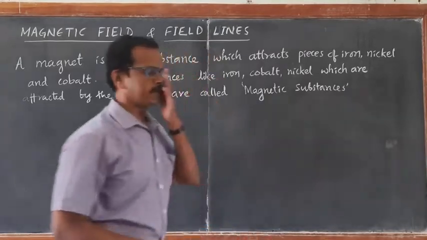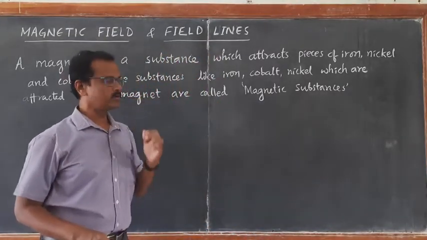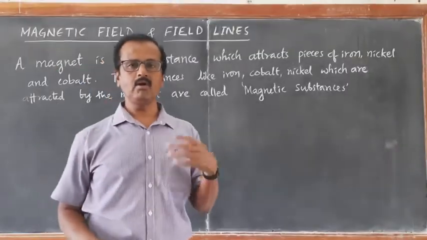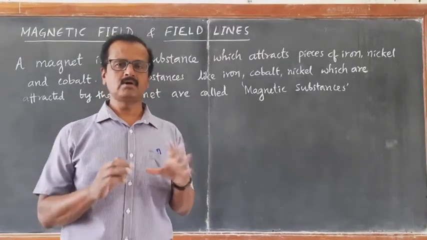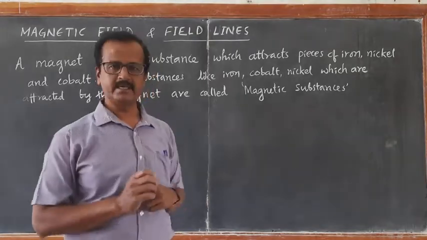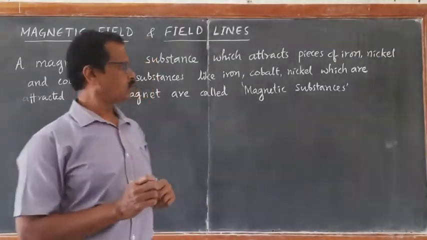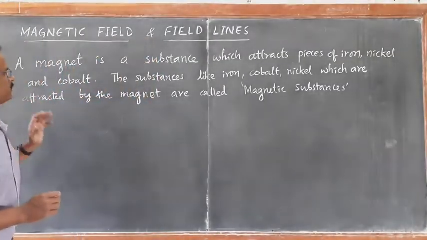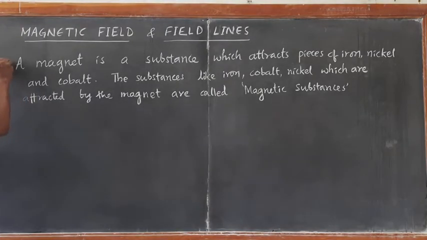It is a common experience whether you are tested or not. If you bring copper or aluminum close to the magnet, copper and aluminum are not attracted by the magnet. So they are not magnetic substances. Okay. So now what is a magnet? You have understood. Second thing, the magnet has a directive property.